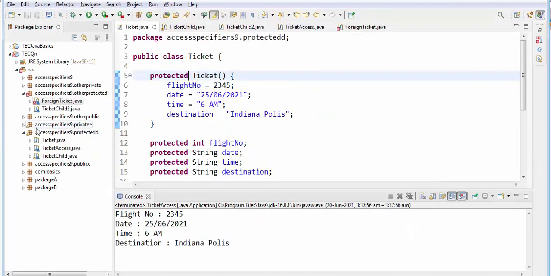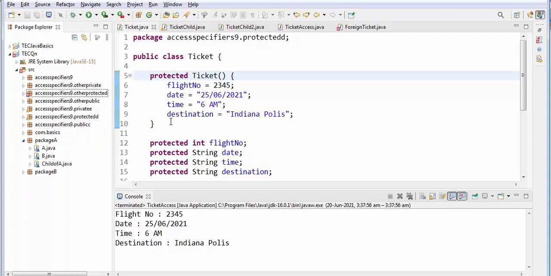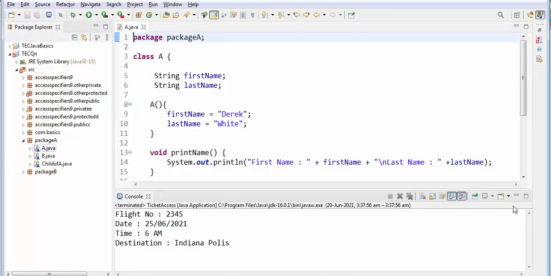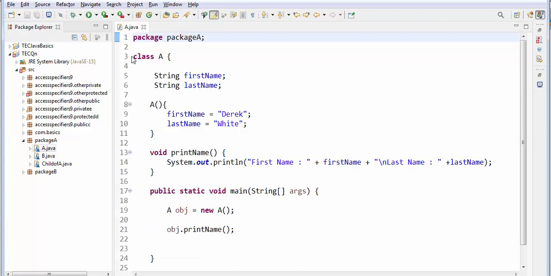This one I'll show you directly here. See, I have two packages. I have class A. See, I have not given any access specifier here, and for the variables also I have not given any access specifier, and for the constructor also I have not given any access specifier, and for the method also I have not given anything. So this is default, that is package private. I am taking first name and last name, assigning the value, and printing the name.